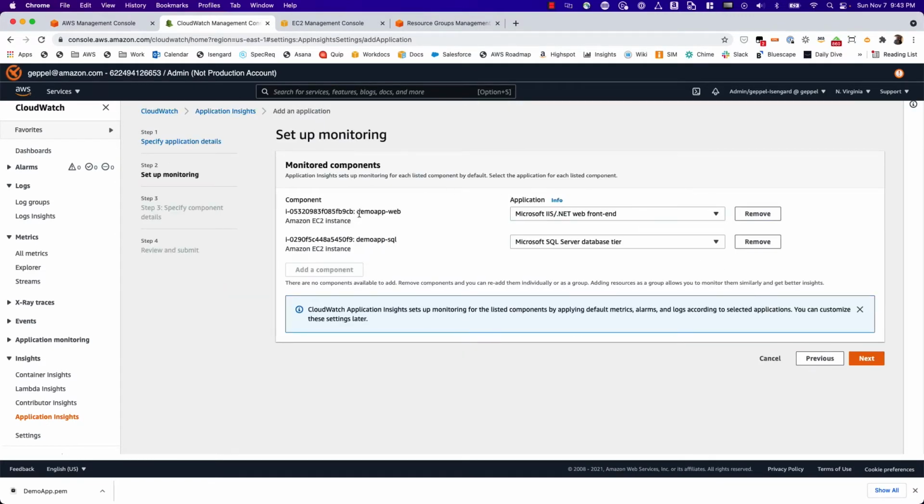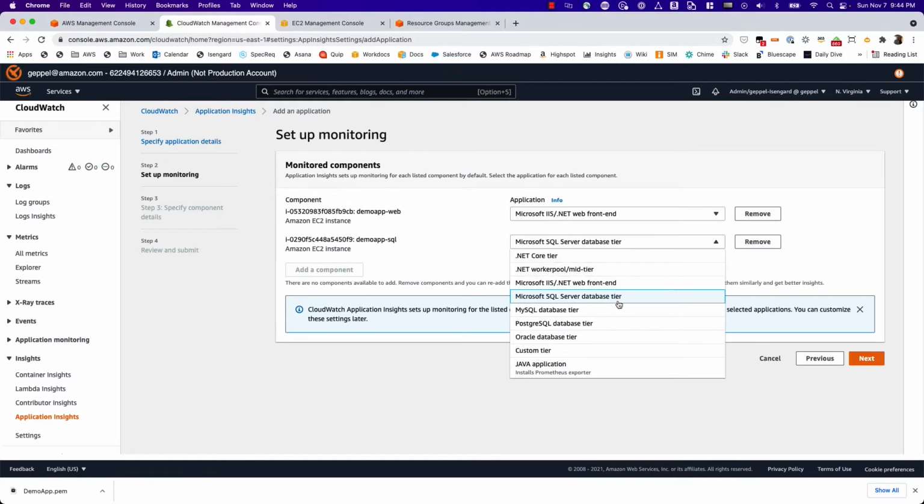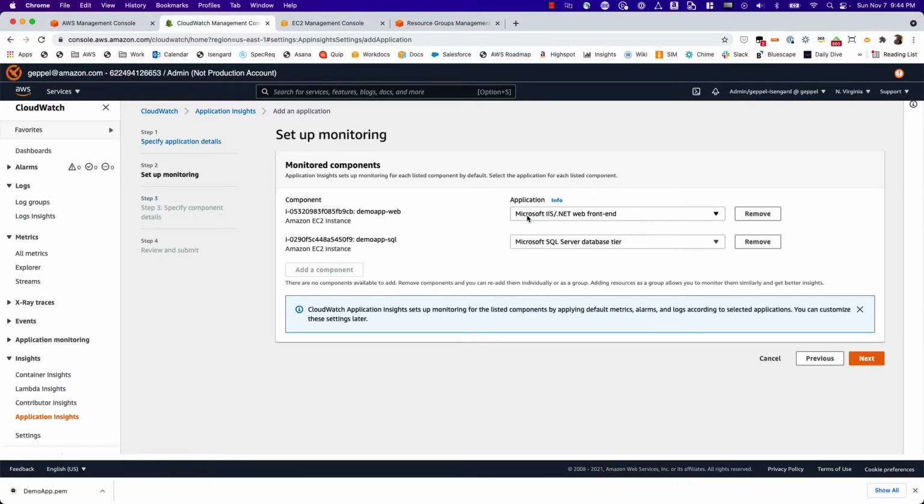And what you'll see here is that it's found two components, my two EC2 instances. So it's properly detected that the web app instance, which has IIS on it, is a front end, and it's detected that my SQL EC2 instance is running a SQL Server database tier. Now, I can also select different tiers, or I can create a custom tier, but obviously this session is focused on .NET. So we're going to just stick with the two here that it's automatically discovered.